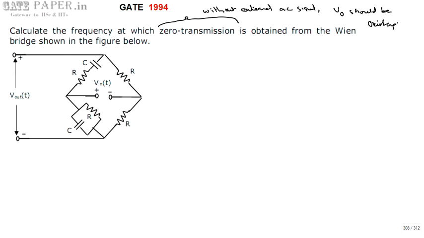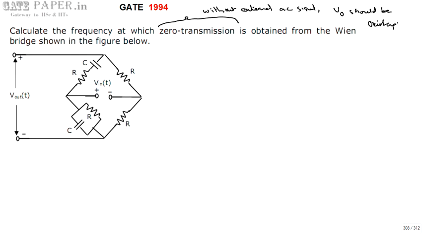You are not transmitting anything towards the oscillator, but it is producing the oscillations. This output is possible only at one frequency, which is called the resonant frequency of this network. So we are going to calculate that frequency.